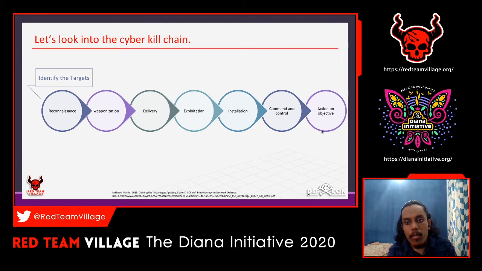The blue team knows he has done reconnaissance and weaponization, and created a backdoor or something, and he is going to send it through a spear phishing, or targeted phishing, campaign.